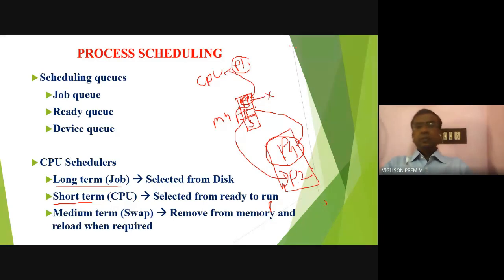That's all. Whenever the operating system decides that a process available in the hard disk is to be executed, that process will be swapped with a process available in the main memory. This swapping type of scheduling is referred to as the medium-term scheduler. If the CPU takes from main memory, that is short term. If the CPU takes from secondary storage, that is long term. For some requirement, if the operating system swaps a process between main memory and secondary memory, that is referred to as medium-term scheduling.